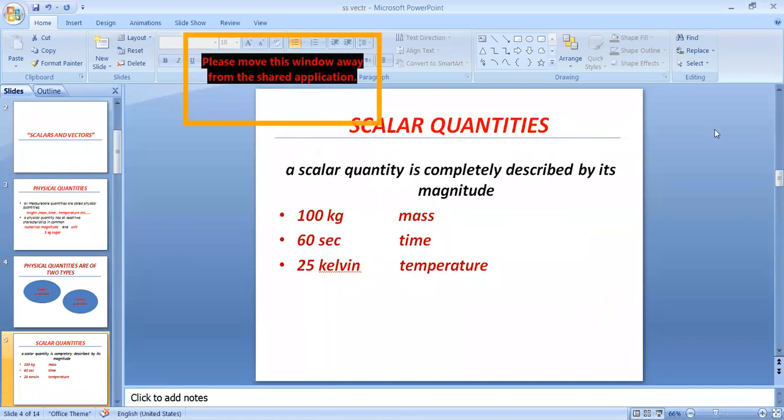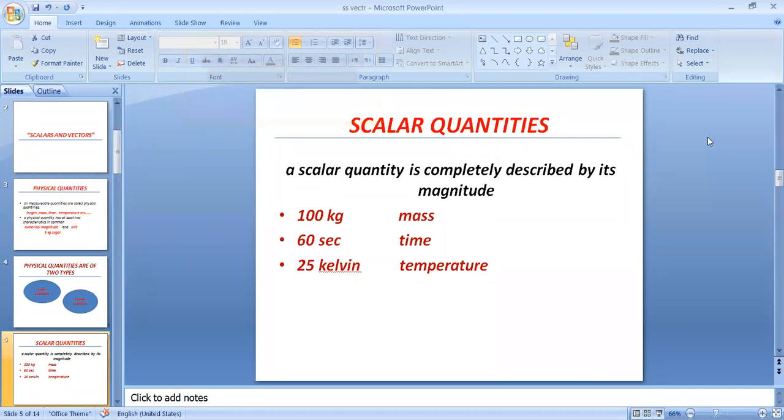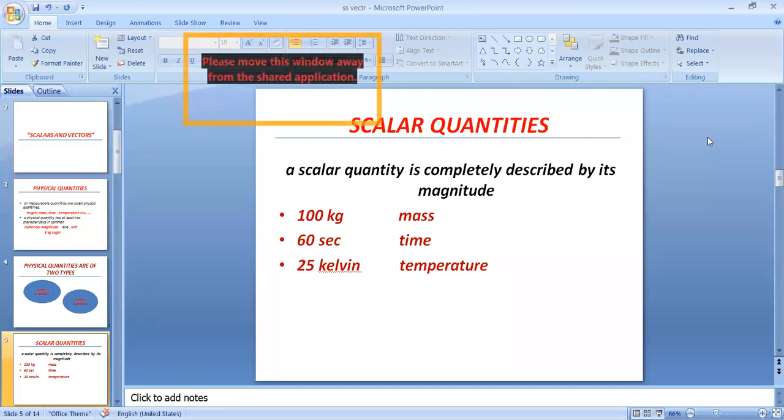Number one, scalar quantities. What is the definition of scalar quantities? According to the definition, a scalar quantity is completely described by its magnitude. It means a scalar quantity only has its numerical magnitude and unit. Is there any direction given? No, there is no direction because mass has no direction.